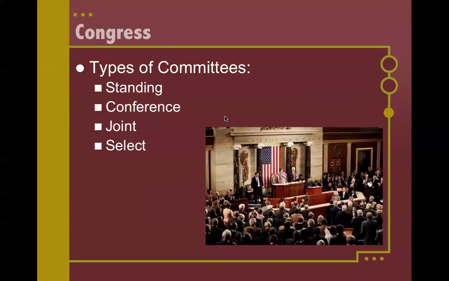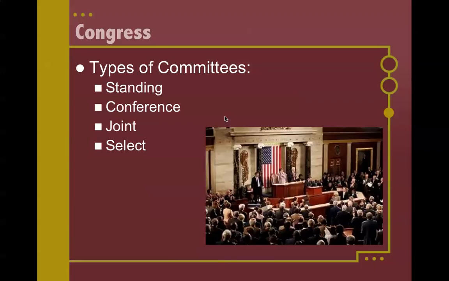Lastly, select committees. Select committees are generally temporary. In a select committee, they are investigating a select or specific topic, and then they are putting together a report to give back to the House or the Senate. Select committees would either have senators or House members on it, and they would be making proposals for areas of legislation possibly, but they can't pass legislation themselves. So for example, the 9/11 Commission would be an example of a select committee.